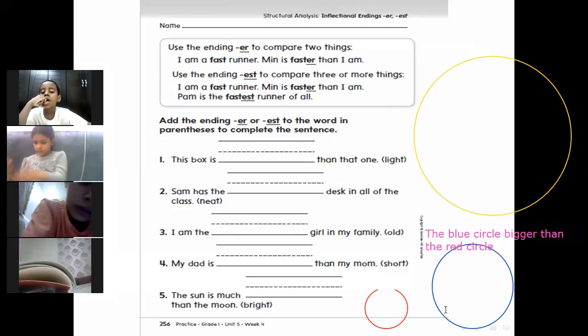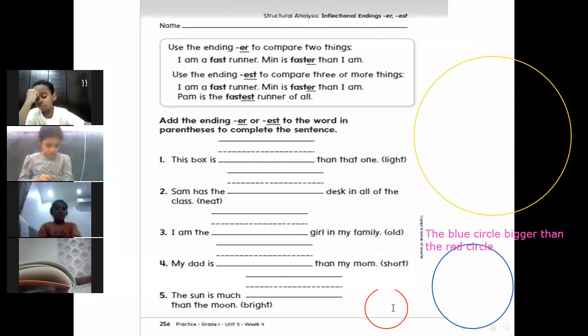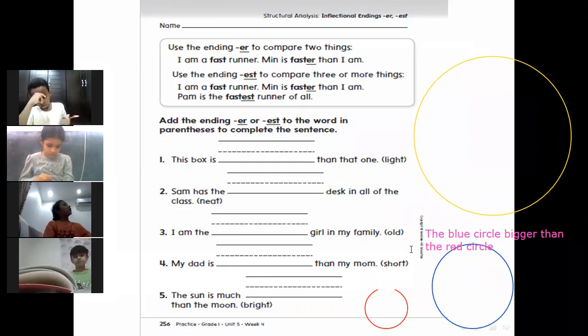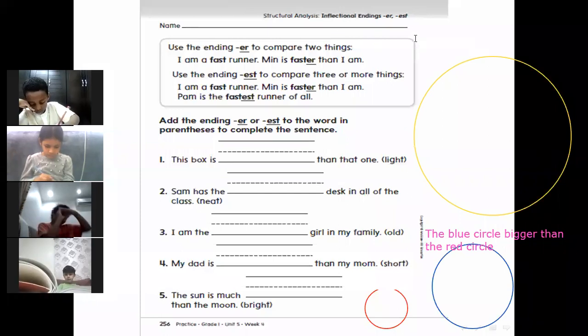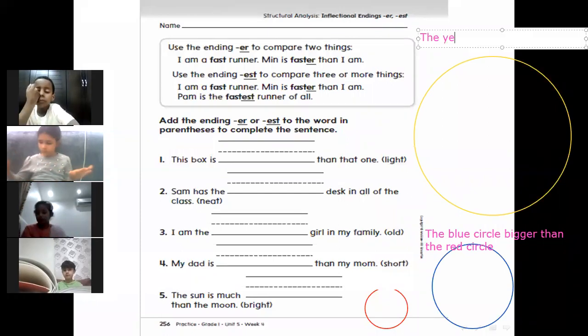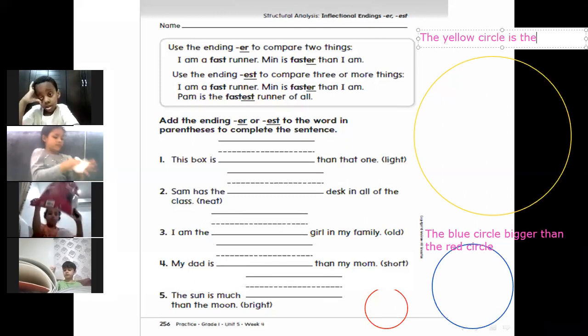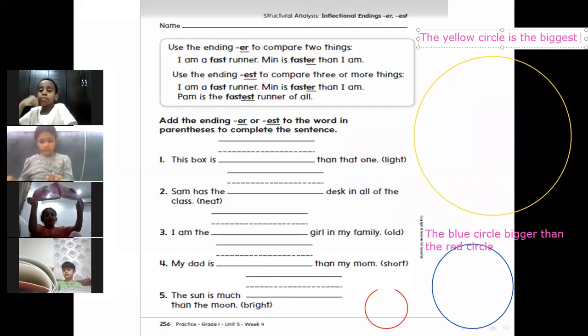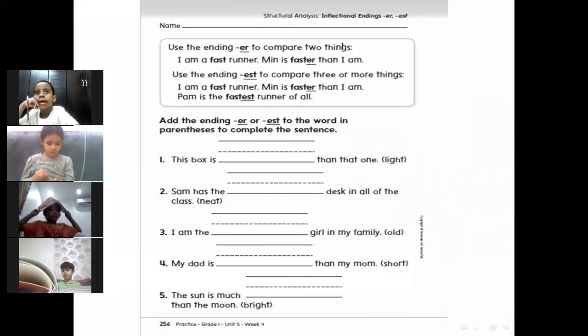We will say bigger. We will add ER to the word big. But which one is the biggest circle? We will say the yellow circle is the biggest. We took it before, it's just a revision. You remember? Okay, let's try again.